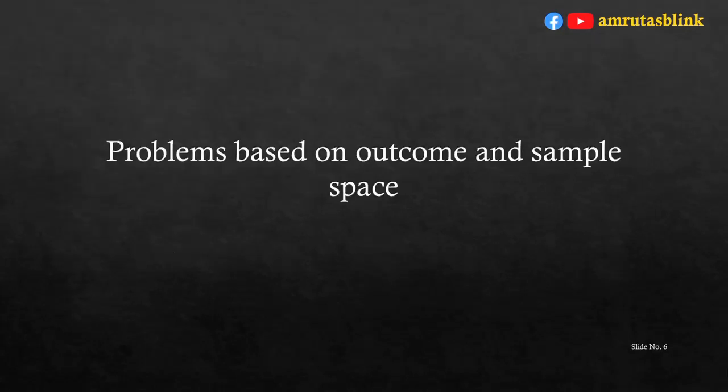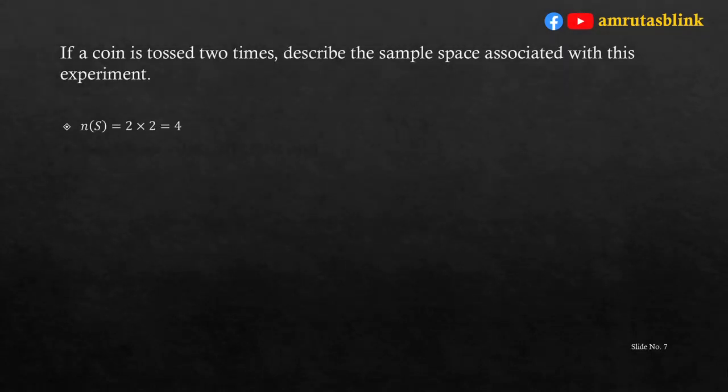Now, problems based on outcomes and sample space. If a coin is tossed 2 times, describe the sample space associated with the experiment. Now, we know that if we toss a coin, we can either get head or tail. So, if we toss one coin, then there will be 2 events in the sample space. Now, the same coin is tossed 2 times, hence the total number of events in the sample space is to be found.